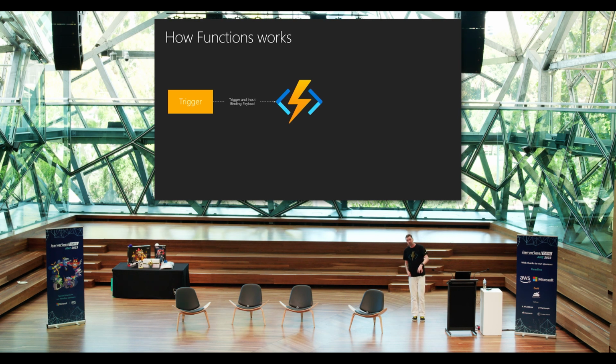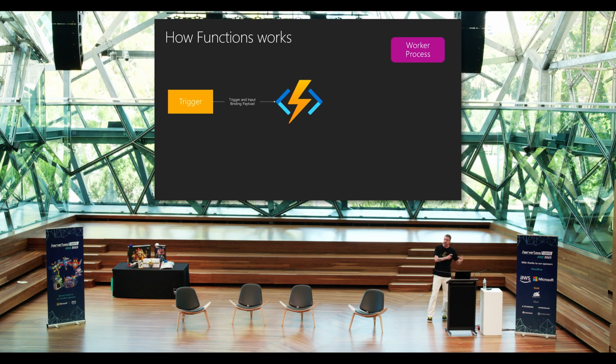But this is a .NET process, and we're talking about how we're making it better for JavaScript developers. And, well, they're not the same thing. JavaScript and .NET are not really the same thing. I mean, TypeScript kind of bridges that gap, but still, it's not the same thing. So how does that work? You can't run JavaScript inside of a .NET runtime, really. But what we do is we bring in a worker process. This worker process is written in the runtime that you're targeting. JavaScript, Python. It could be in .NET if you're doing isolated .NET worker processes rather than in-memory ones, which are actually running inside of the function host.